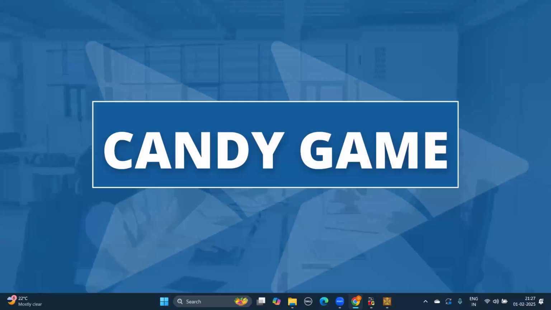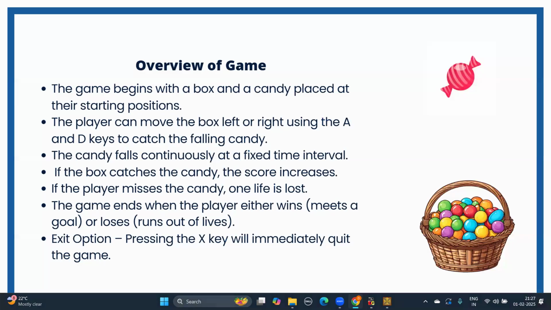Okay. So now we'll implement the candy game. Before that, let me give a brief overview of the game. In this, we have a basket and a candy. We need to catch the candy by moving the basket left or right. You can move the basket left or right using the A and D keys, right? So the candy falls continuously at a fixed interval of time randomly at any position, right?